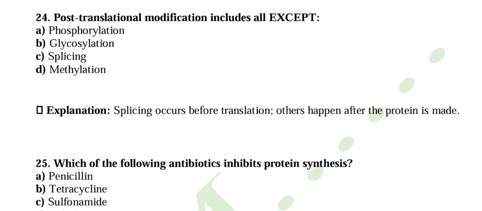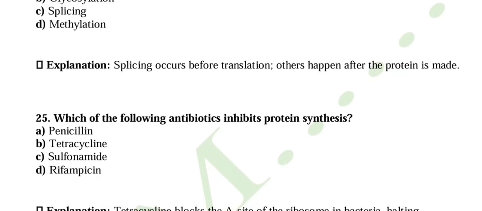Question number 25. Which of the following antibiotics inhibits protein synthesis? So the right answer is tetracycline, which blocks the A site of the ribosome in bacteria and retards and inhibits the process of protein synthesis.